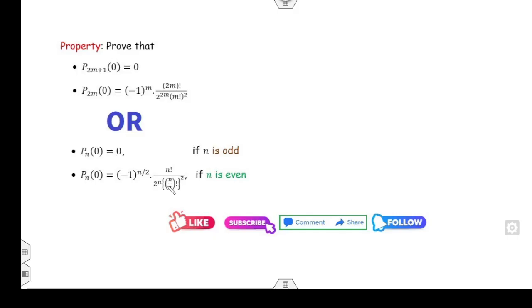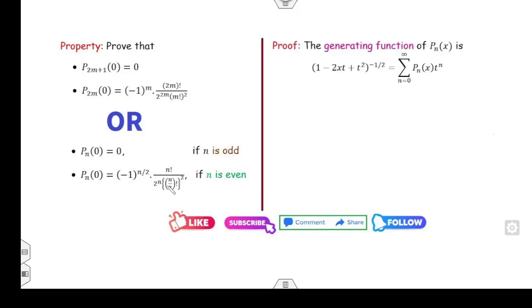Again the proof is very simple. We can start from the generating function. Your target is to find the value at x is equal to 0. So if I substitute x is equal to 0 in equation number 1, what will happen? 1 plus t square to the power of minus half is equal to summation P n of 0 t to the power n.